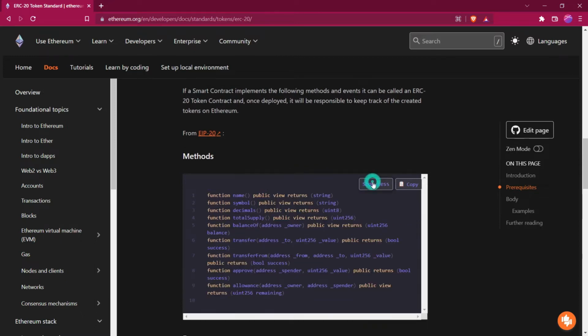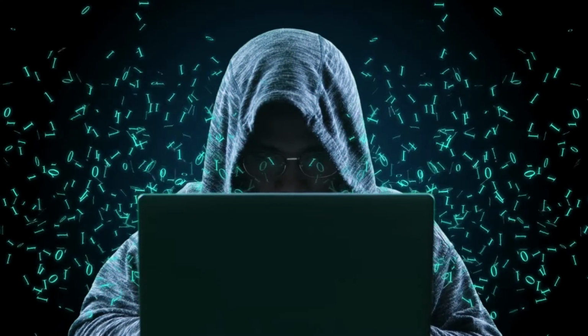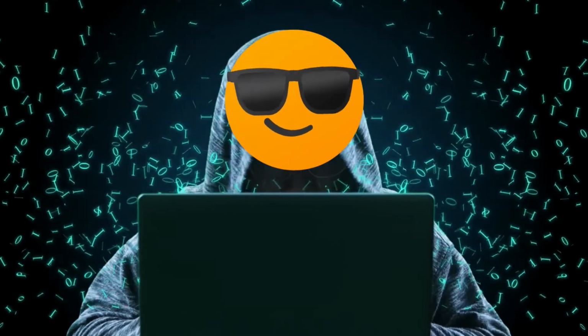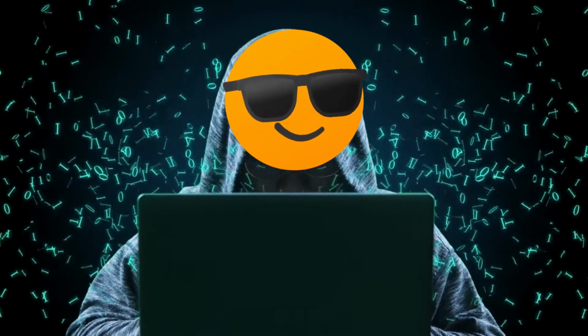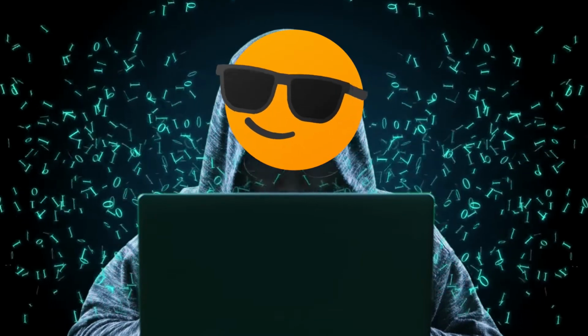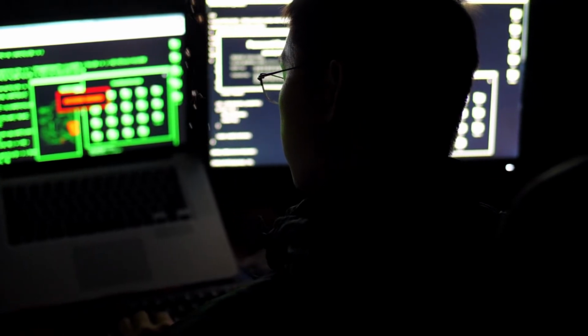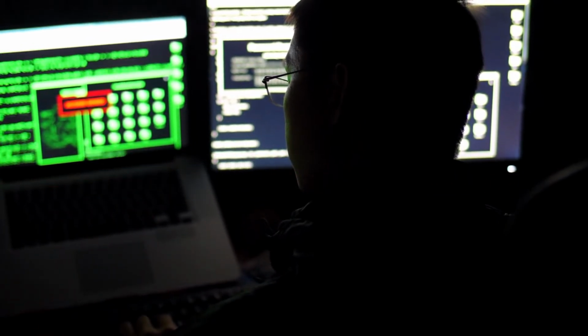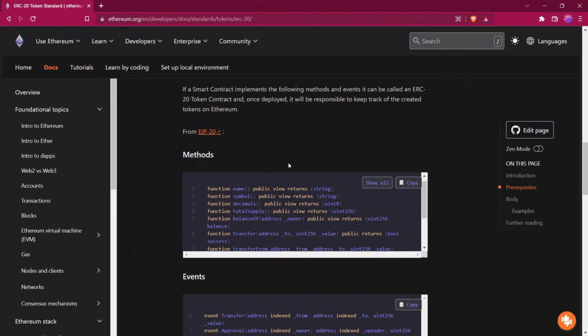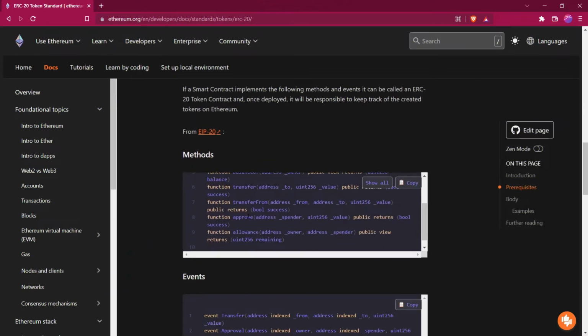After adding all these functions properly, our smart contract for the ERC20 token is ready. Now we need to deploy it on a blockchain. If we deploy it on the Ethereum blockchain, it becomes ERC20, and if we deploy it on the Binance blockchain, it becomes a BEP20 token. In both cases, the working and the code will be the same. After deploying on a blockchain, it becomes decentralized and immutable, and since we already defined all functions on it, it will work like an ERC20 token.